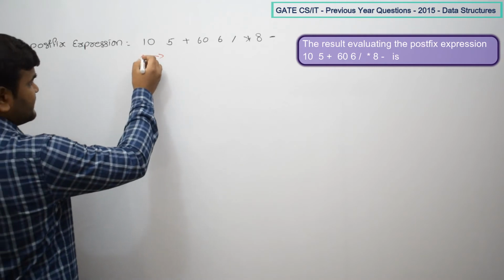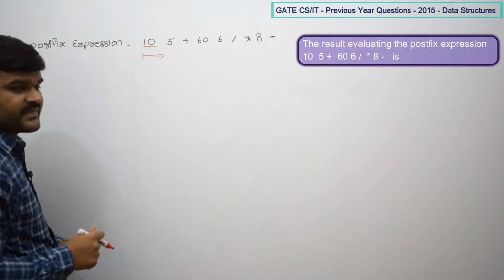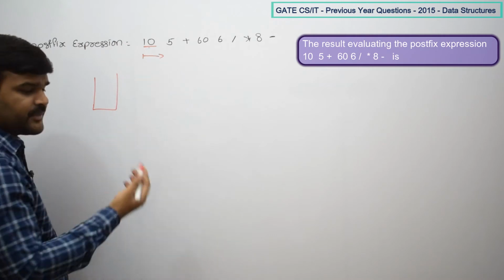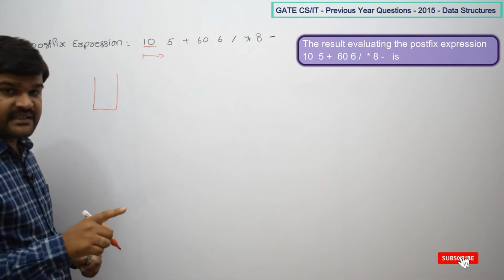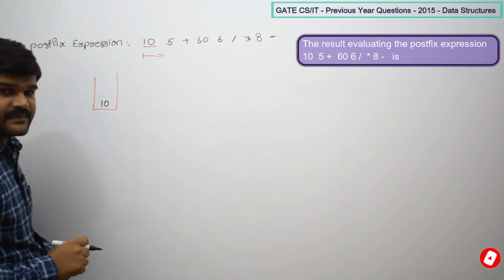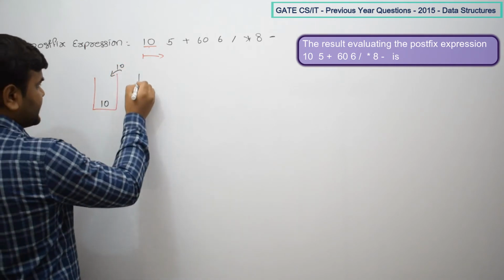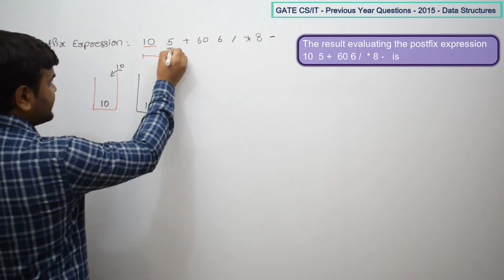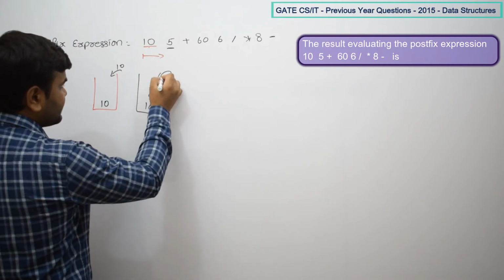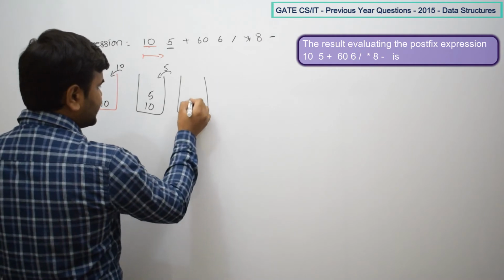We are going to scan from left to right. What is the first element here? 10. So here we take a stack. Is 10 an operator or an operand? 10 is an operand, so simply push it into the stack. Once 10 is pushed, this is the stack. Now what is the next element? The next element is 5. 5 is also an operand, so we push it into the stack. This is the result after 5 is also pushed.